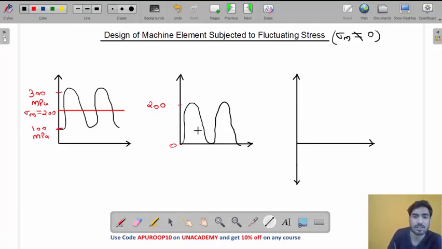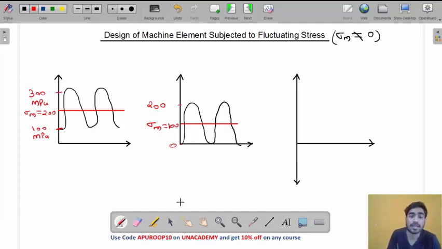In this case also, the mean will not be 0, my friend. What will be the mean stress in this case? 0 plus 200 by 2, which means the mean stress will be 100.